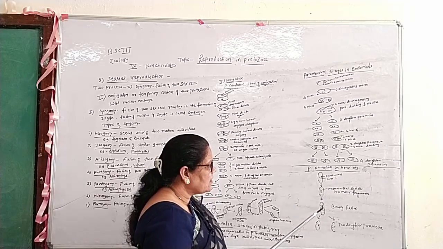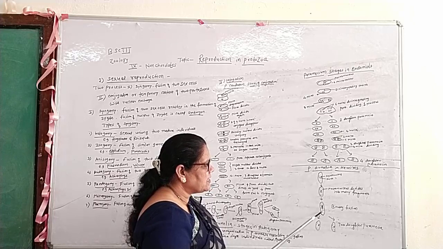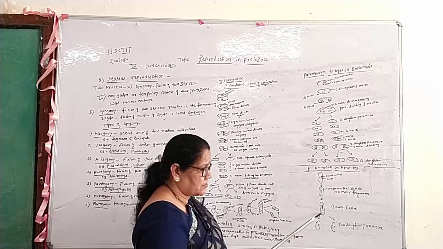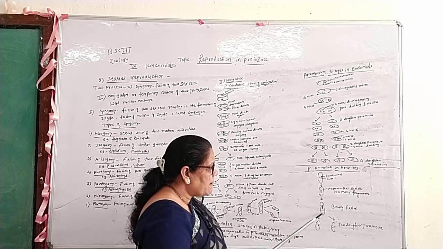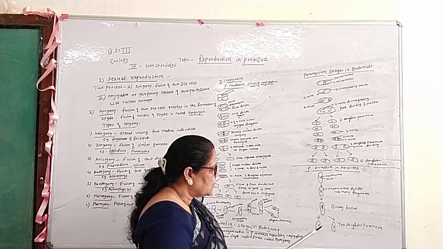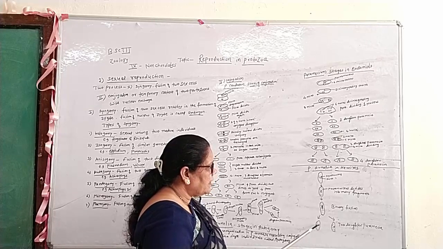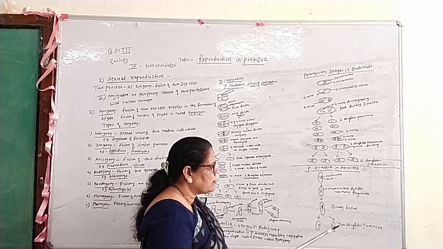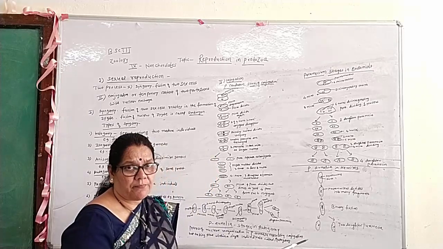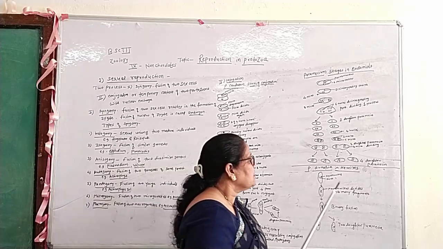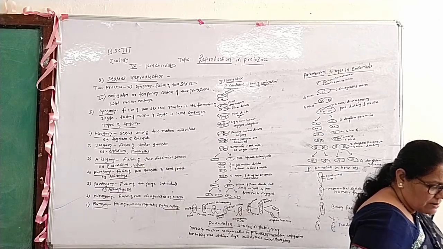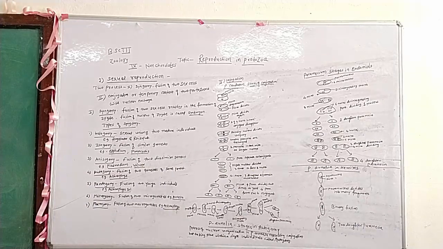And in the third stage, binary fission occurs. After the binary fission, at the end of hemimixis, two daughter Paramecia are formed. These are the stages of Paramecium aurelia in hemimixis.